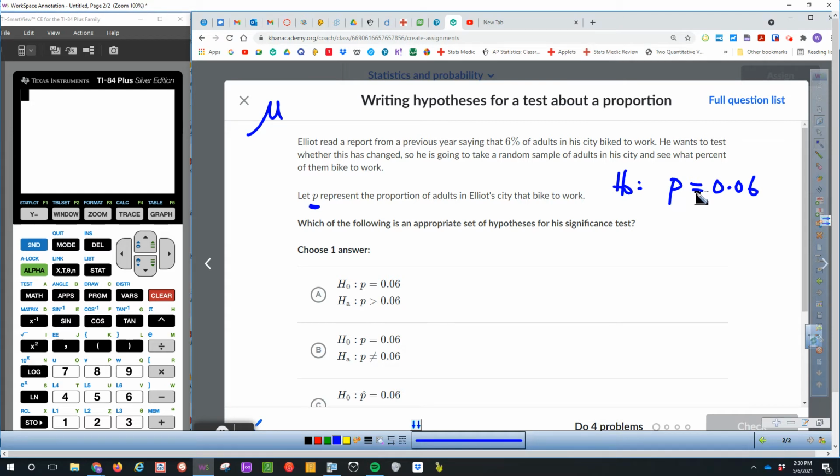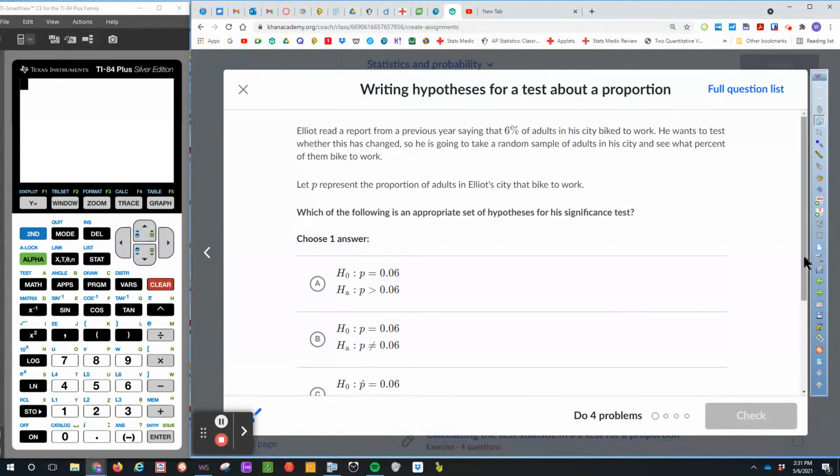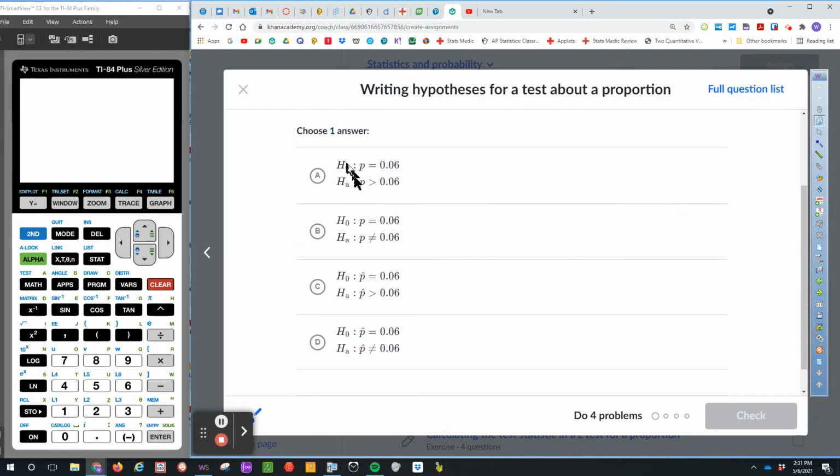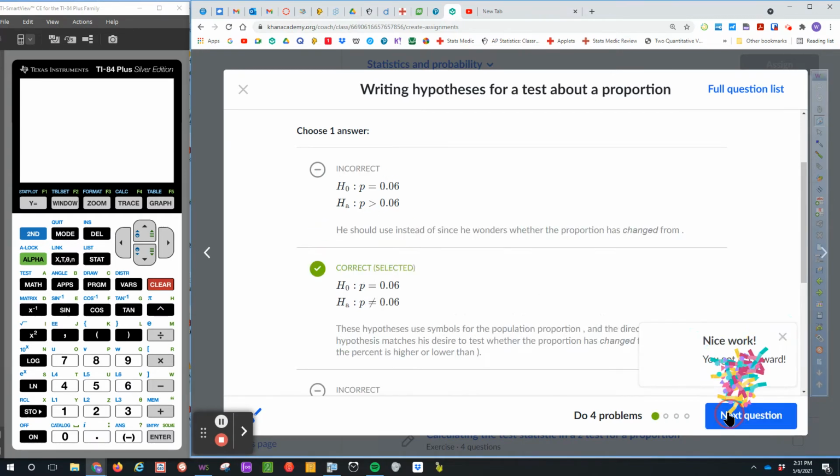Always equals to. Now, it says here he wants to test whether this has changed. So your alternate hypothesis is that this has changed. Now, changed how? More, less? It did not say. It just says change. So if it's just change, we just put not equals to 0.06. If you look at what's given here, the alternate hypothesis is more than, we don't want that, so it's B. B seems to be the one that we need.